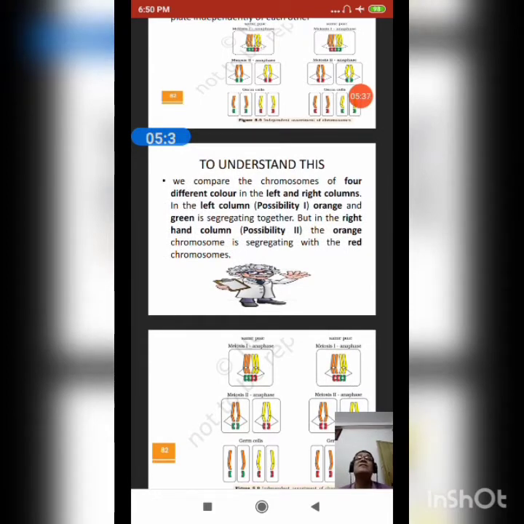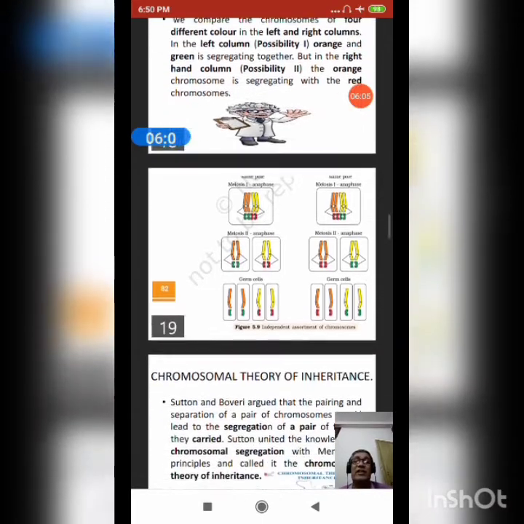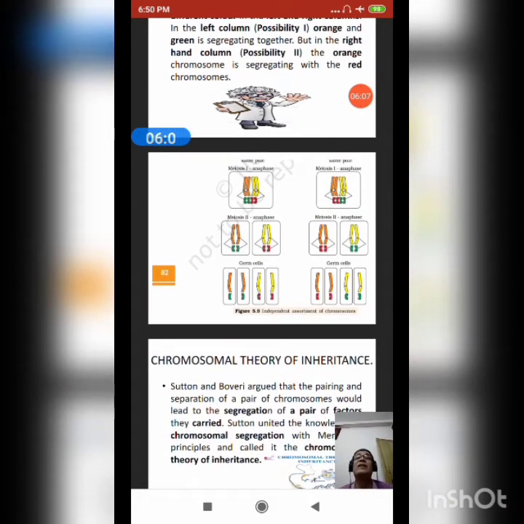To understand this, we have to compare the chromosomes in four different columns. In the left column is possibility 1, where orange and green segregate together. In the right column, possibility 2, the orange chromosome is segregated with the red chromosome. This is clearly depicted in Figure 5.9, independent assortment of chromosomes, in the NCERT book.